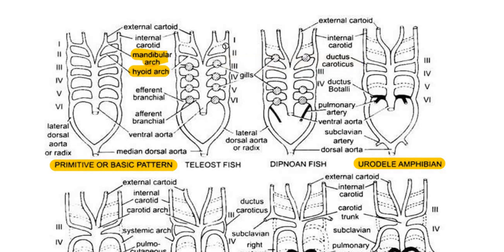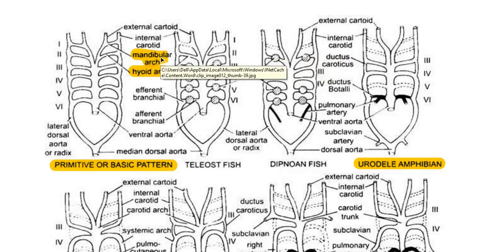Here the first pair of aortic arches, which is called the mandibular arch, is disappearing. You can see the dotted line here. The dotted line depicts the disappearance of the aortic arch. In the embryonic stage we had 6 pairs, but according to the mode of respiration and circulation, and due to the complexity of the heart, as we told, as a part of evolution the number of aortic arches reduces. So this is the case here.